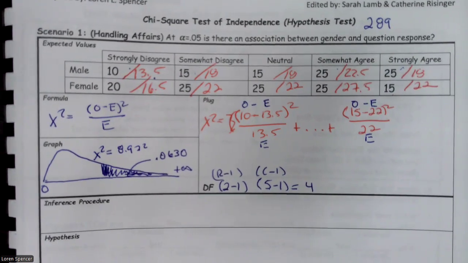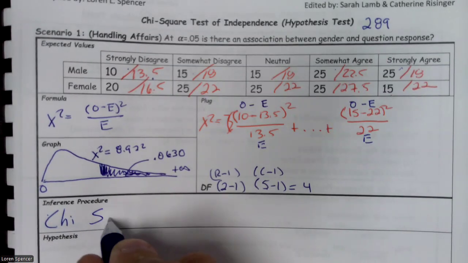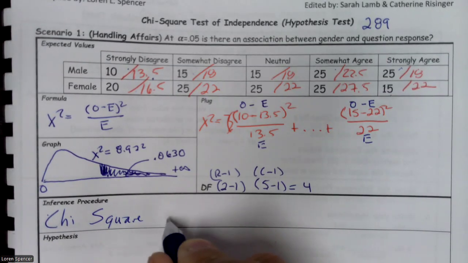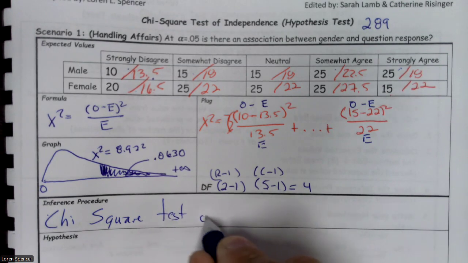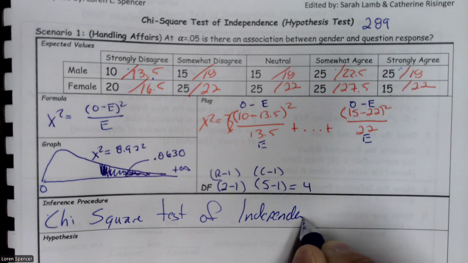Inference procedure. All right, this is a chi-squared test of independence.